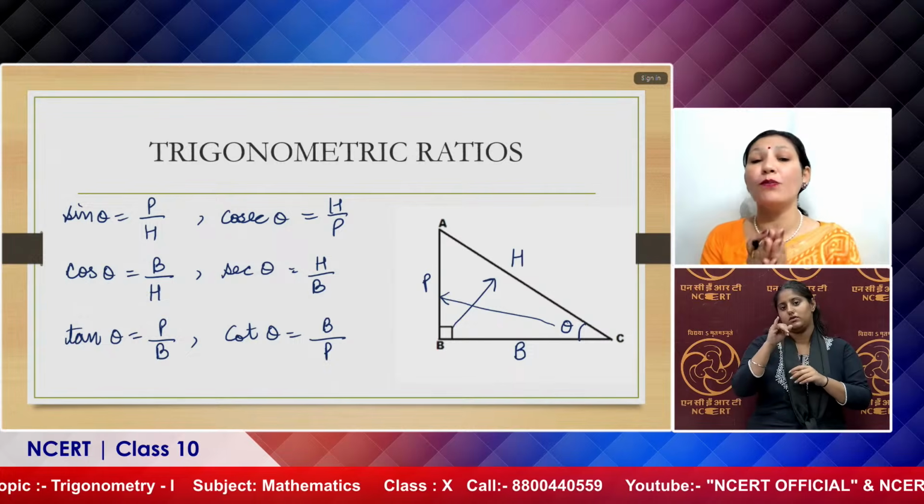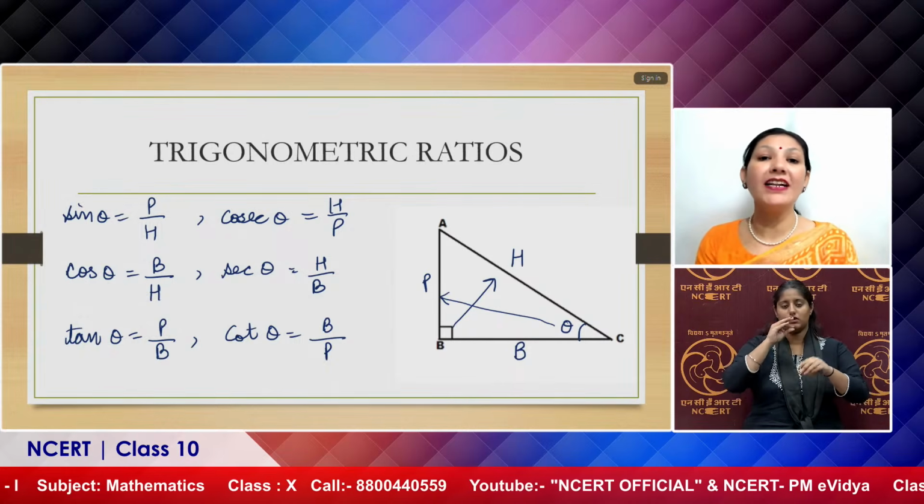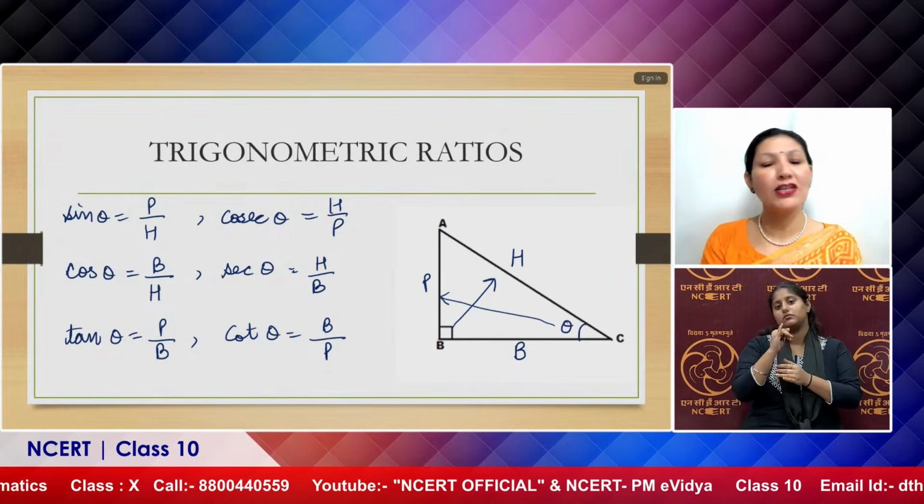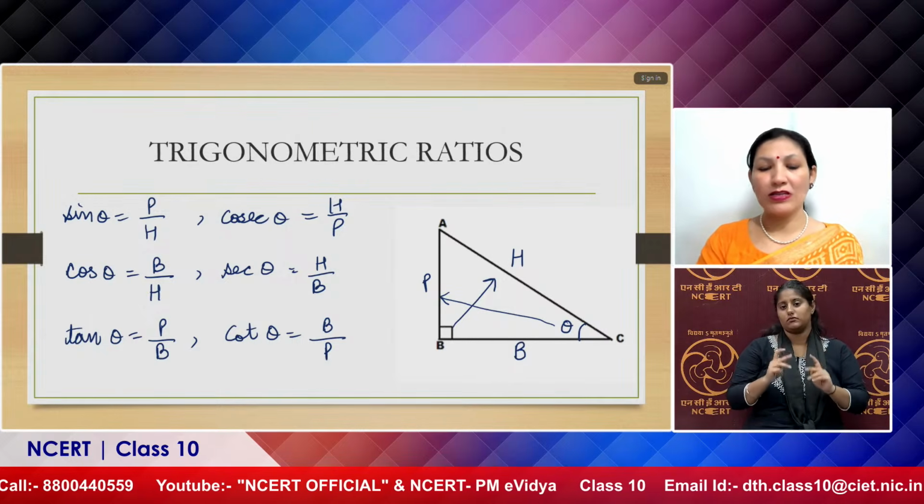Our viewers have to learn these properly, but definitely not by rote learning, rather by understanding that yes, these 6 are the ratios between the sides of the right angle triangle only. Now let us discuss some more things.